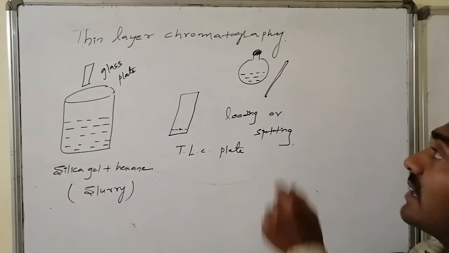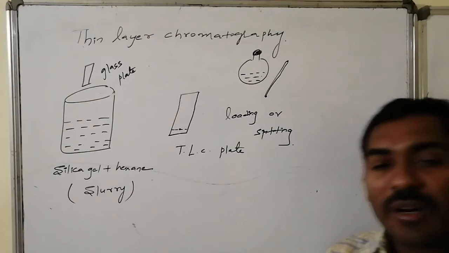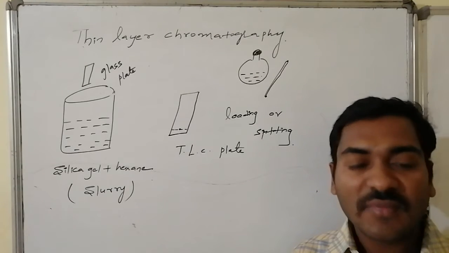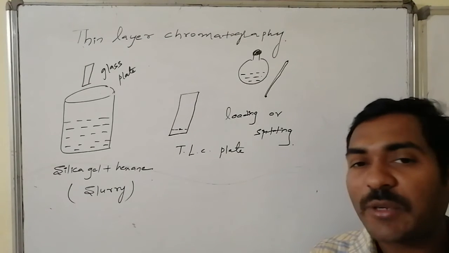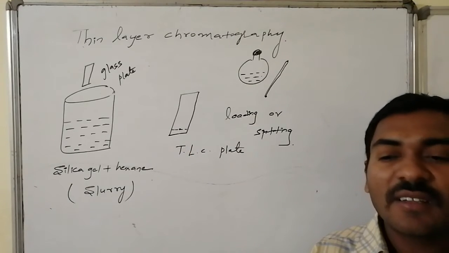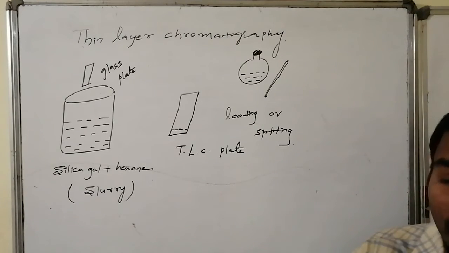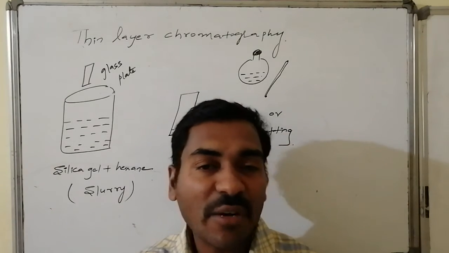Here the organic compound mixture is spotted at the bottom of the TLC plate, leaving a certain distance, approximately 0.5 centimeters. Now this TLC plate is ready for the analysis, and we can run it in the TLC chamber by keeping the plate in the chamber.